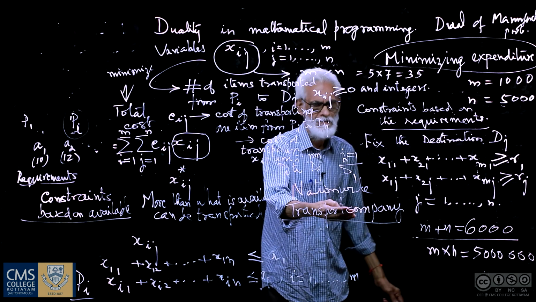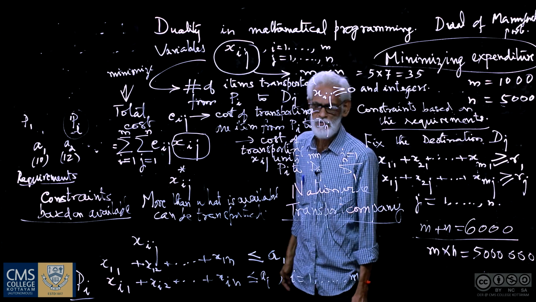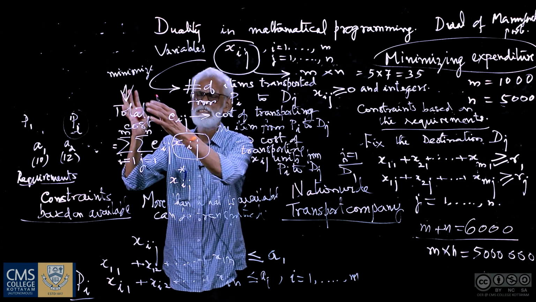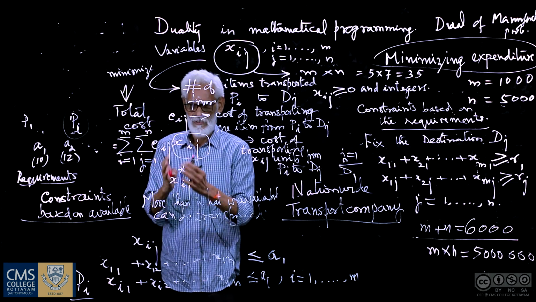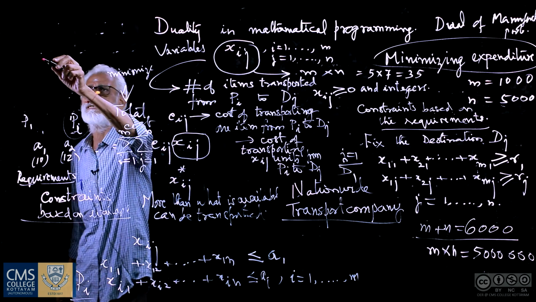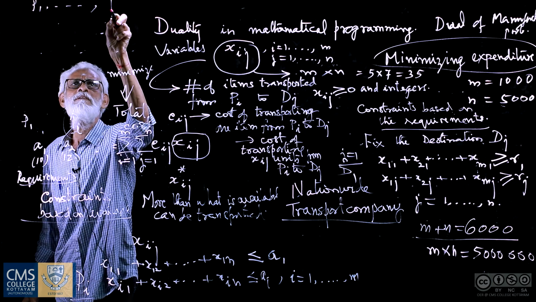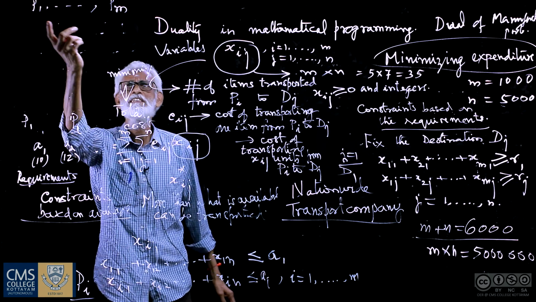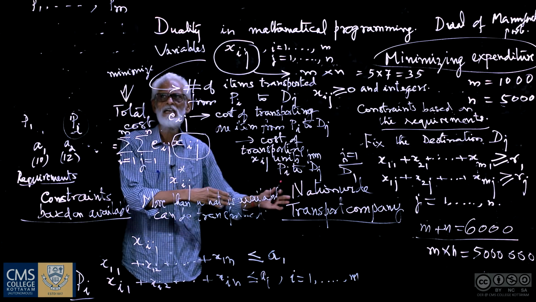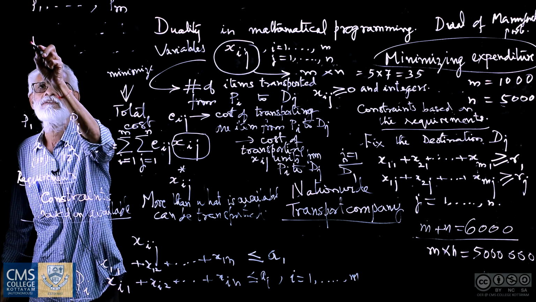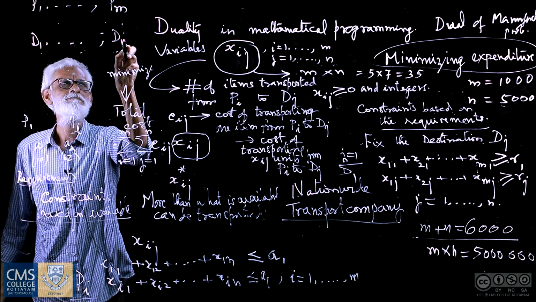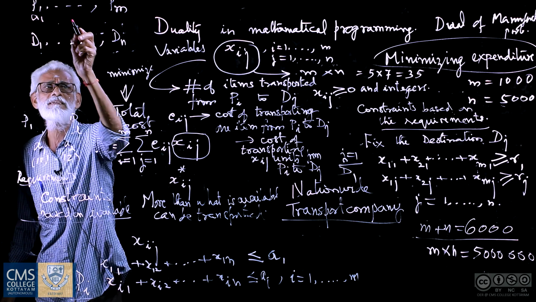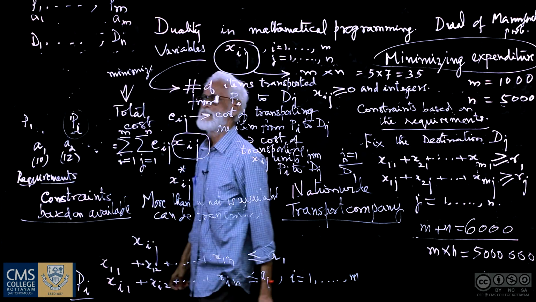The chief of the nationwide transport company, or the manager, goes to the manufacturer and says, okay, we will purchase all available items from the various plants, P1 to PM. I am prepared to buy all items from the various plants, and I will deliver them to the various destinations D1, so on Dn. I will buy items from each of these plants. There are A1 items here, so on AM at PM.